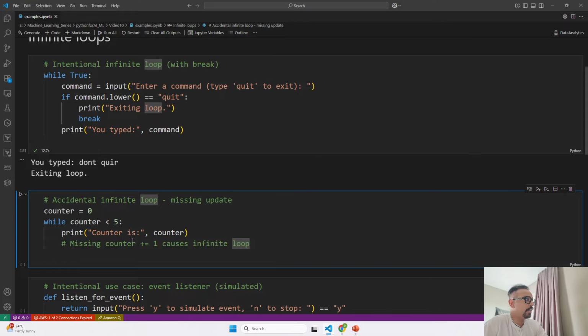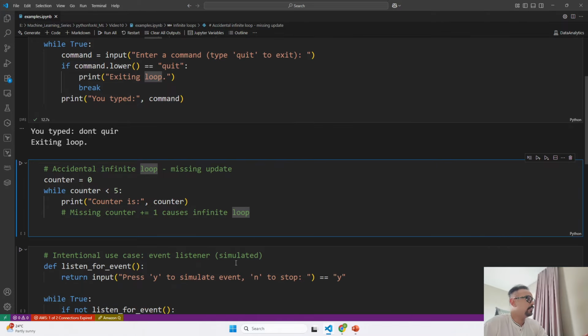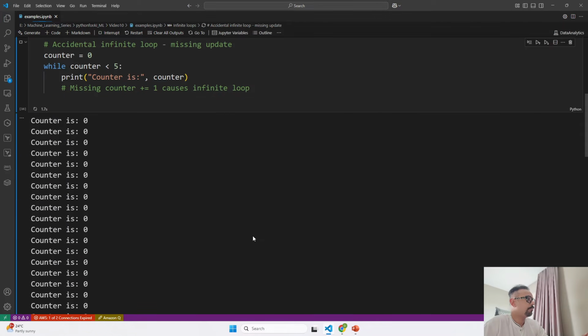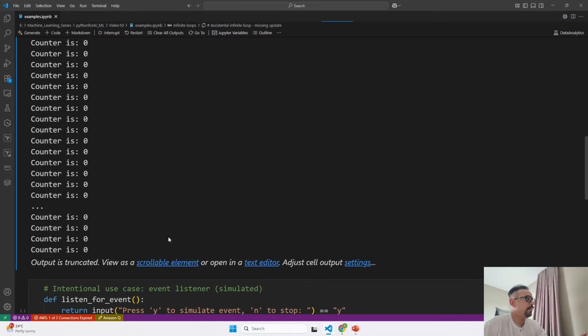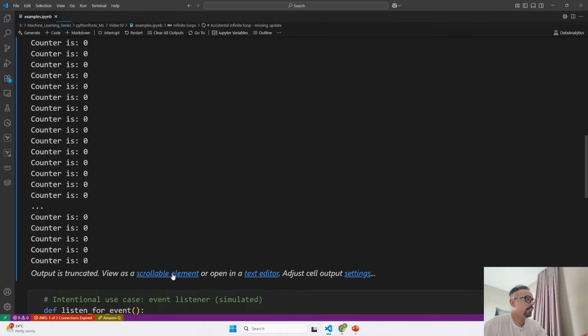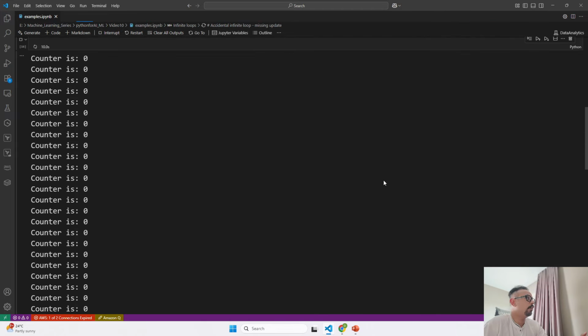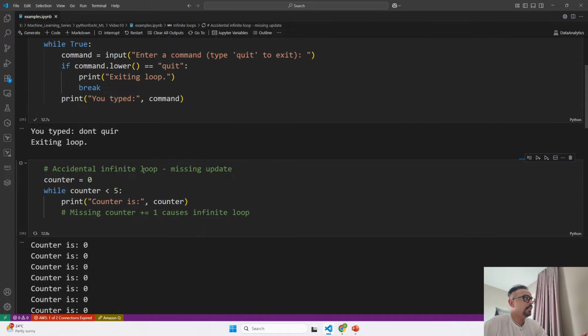The function that you have, oh sorry, that is the next one. I will go ahead and run this. Now you can see this is a never ending loop. If I just make it scrollable, see, it is just going on and on and on. So this is an accidental infinite loop where by mistake I made this code of mine a comment.